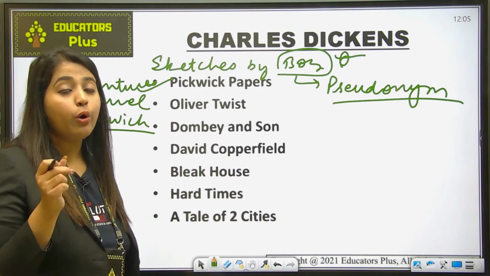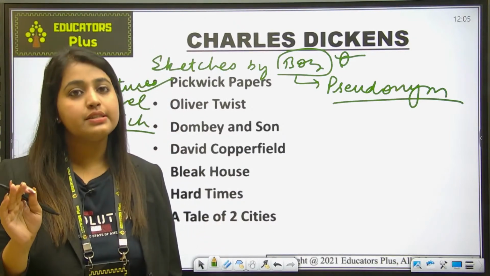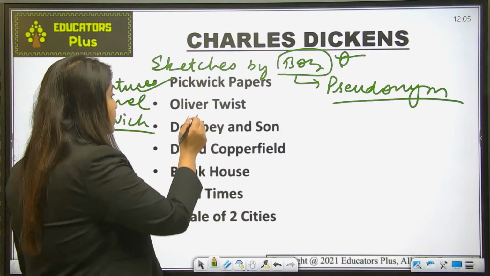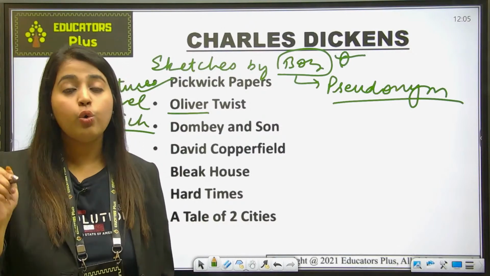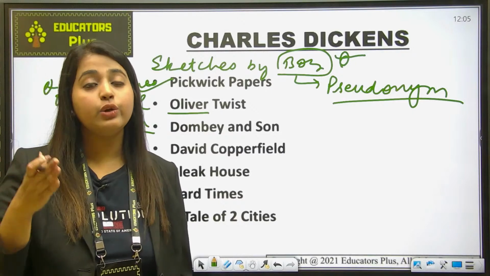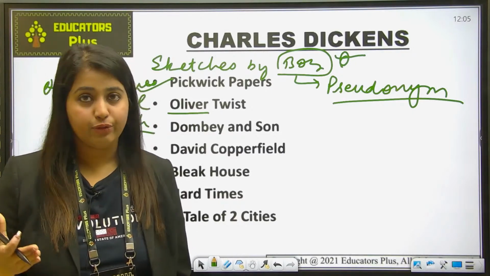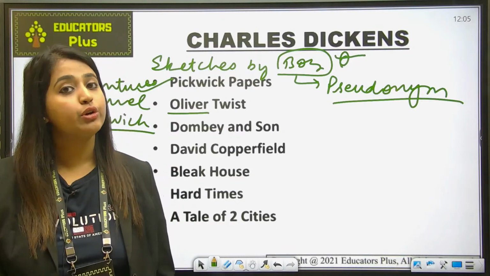Oliver Twist, you must have read it, because it's a very famous novel of Charles Dickens and it is concerned with an orphan. And who was an orphan in this particular work? Oliver. Okay, so Oliver is an orphan who went to London where he met a Dodger. Okay, and he was the head of the criminal society and he became a part of it. So this novel is a comment on the poor city children after the enactment of the Poor Law Act.